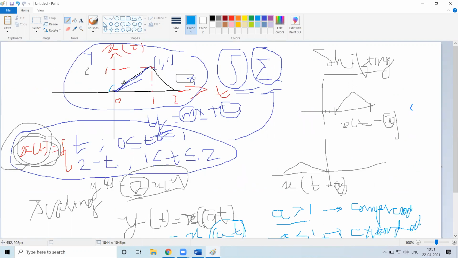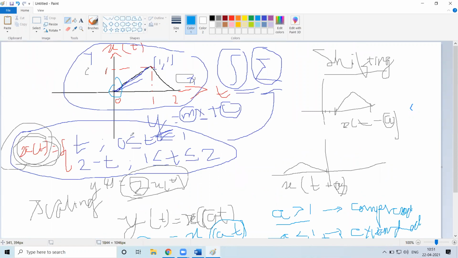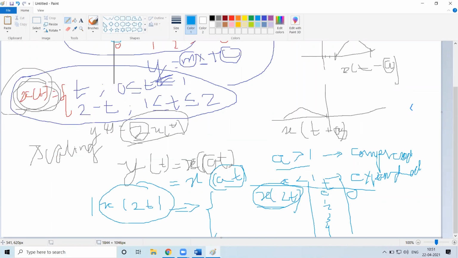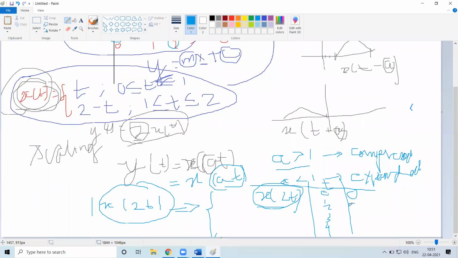That is this point. When t is equal to 1, it is equivalent to x of 2. x of 2 is again 0 here.